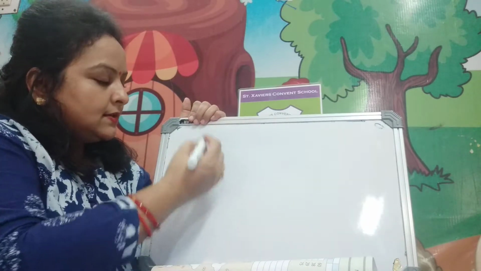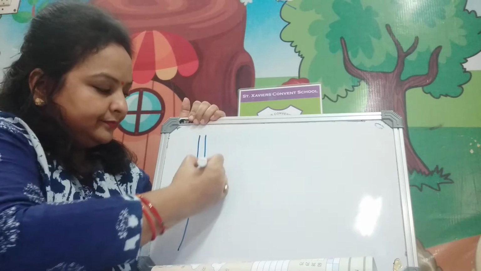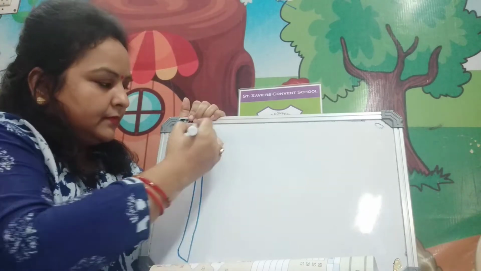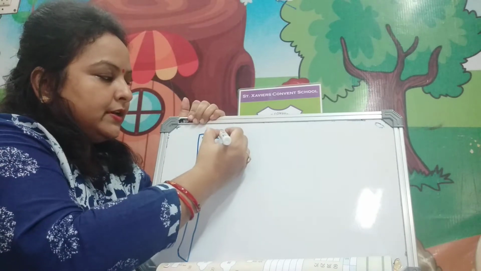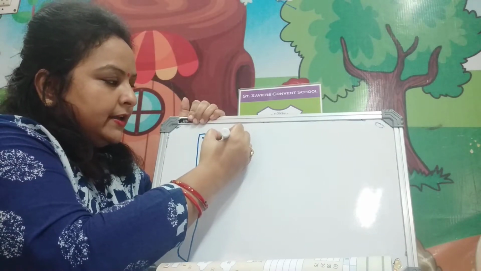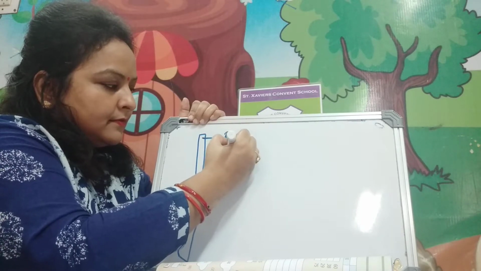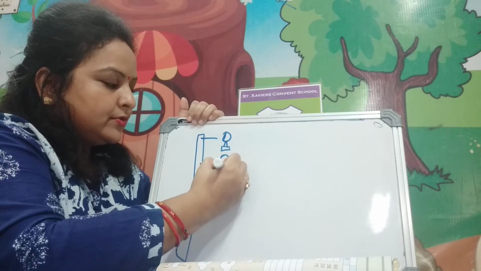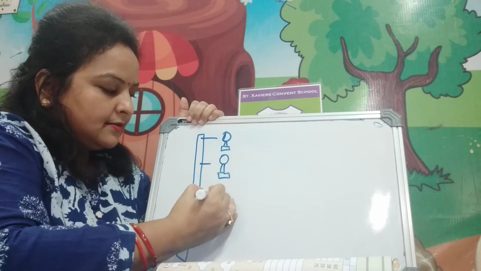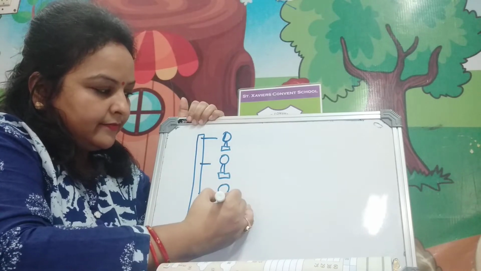Suppose this is a line. In this line, the first student is standing here, after that the second student standing here, and after that the third student standing here.